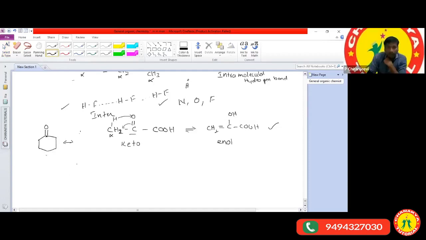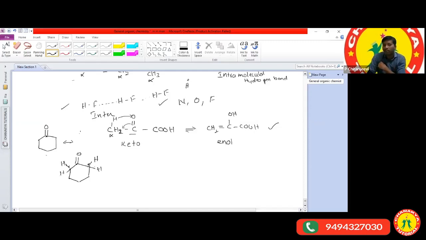Here I don't want to write that. So this is the cyclohexanone. C double bond O is there. So this carbon we can call the alpha carbon. This carbon is also called an alpha carbon atom. This carbon is attached with two hydrogens, and this carbon is also attached with two hydrogens.